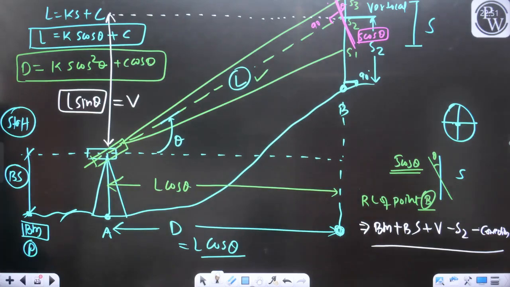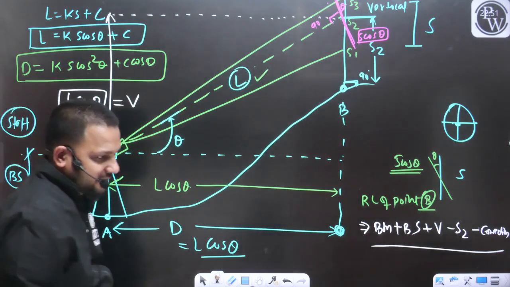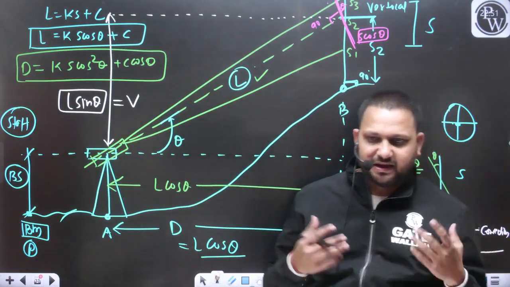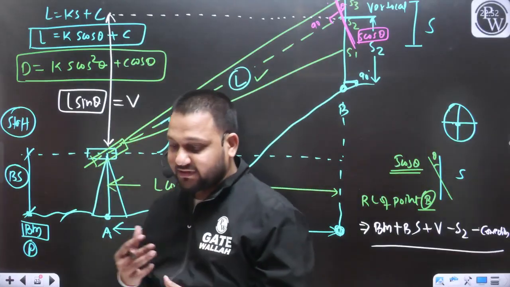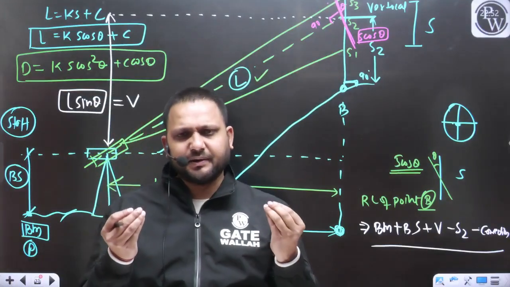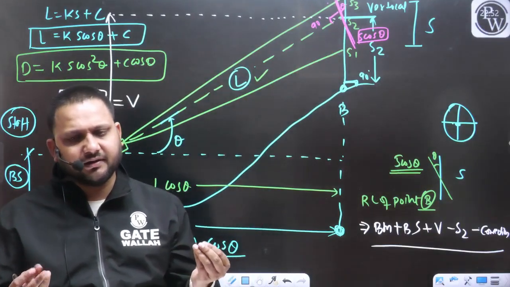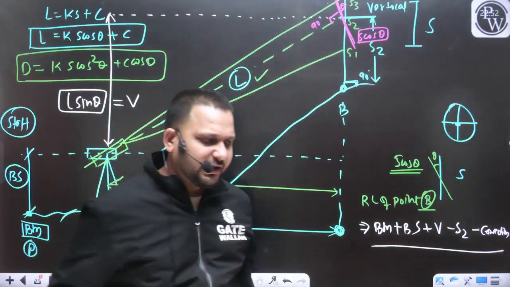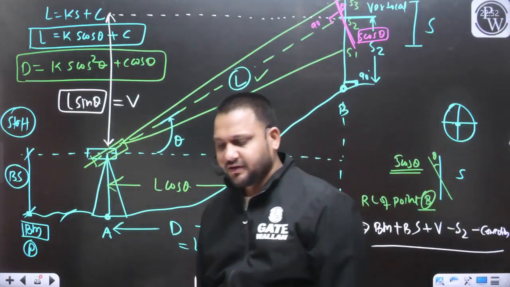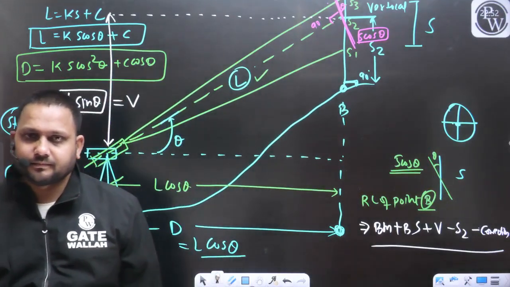Again, I am repeating, you need not remember these cases. Whatever may be the situation, angle of elevation, angle of depression, just with the help of the basic concepts of tacheometry and basic geometry, L cos theta, L sin theta, we can derive all the expressions, or we can easily solve any question related to tacheometry.